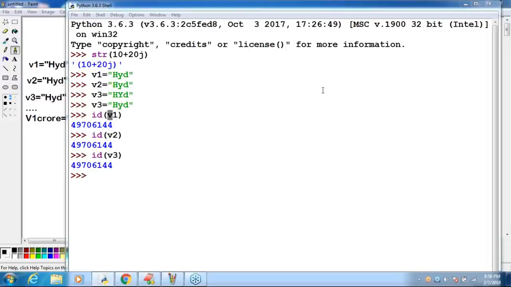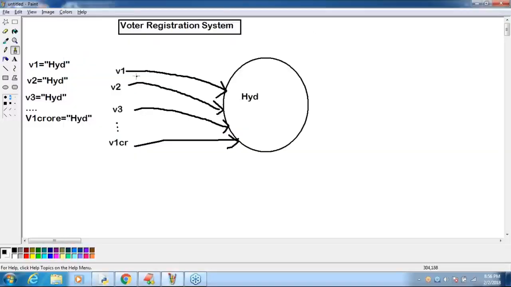Now take this one very carefully. What is the doubt here? v1, v2, v3 and so on up to v1 crore point to how many objects? Only one object. Suddenly the v3 person is transferred from Hyderabad to Warangal. Assume that.